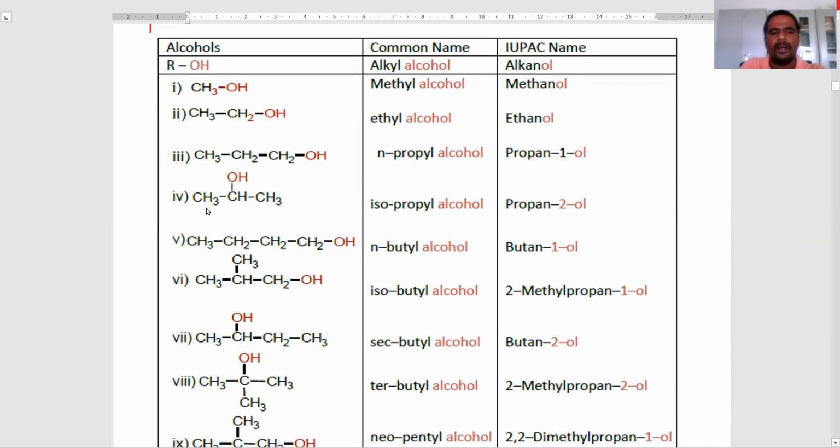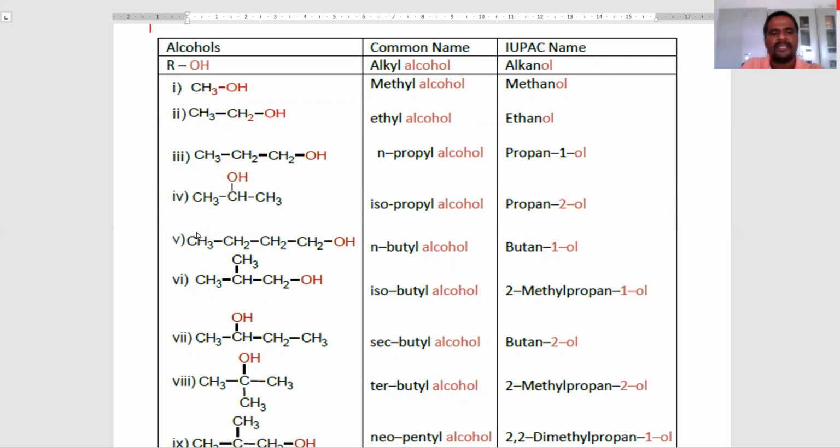Next example is this structure. The common name is isopropyl alcohol. This group is the isopropyl group. The IUPAC name is propan-2-ol. Here the 2 indicates the position of the hydroxy group. The hydroxy is attached to the second carbon atom, that's why we call it propan-2-ol.